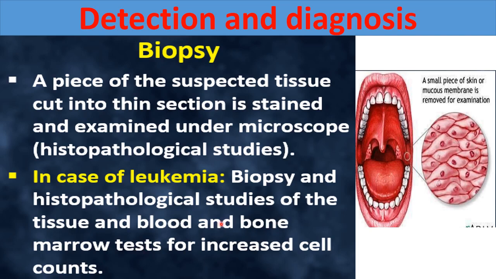Okay, biopsy is done for the tissues, blood and bone marrow in case of leukemia, in case of blood cancer. And what is checked here? The test is done for the increased cell count. Because an increased cell count, more than the normal numbers, will indicate cancer, right? So this method is called biopsy.